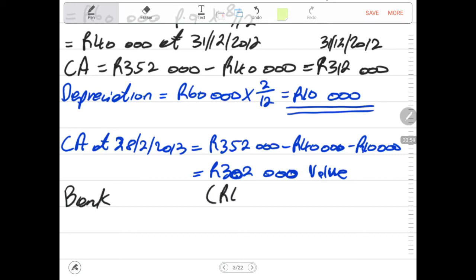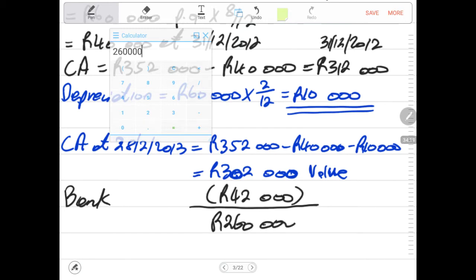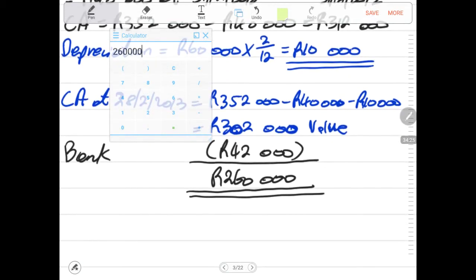We minus our bank of 42,000 rands. Then the remainder becomes the impairment loss. Then you say 302,000 rands minus 42,000 rands. Then I will say 260,000 rands becomes the impairment loss. We have 260,000, which is the impairment loss of the date the asset was damaged.